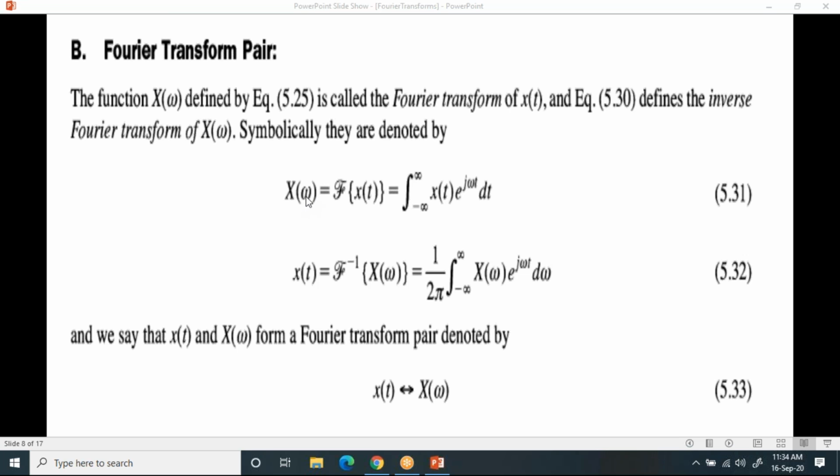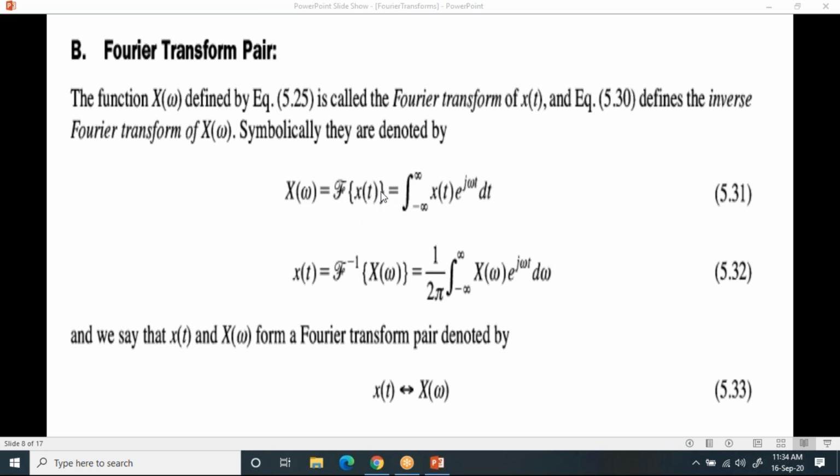So X of omega, you can write as 2 pi f, right? That's the reason you will get either X of f or X of omega. This is the Fourier transform of a time domain signal. The moment you apply the Fourier transform to a time domain signal, you will get a signal in which domain? Please post it in the chat box. Now observe this.